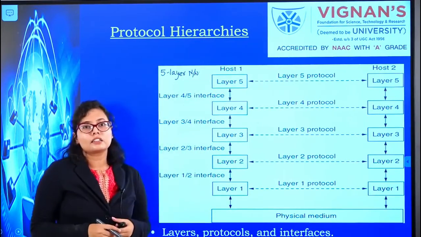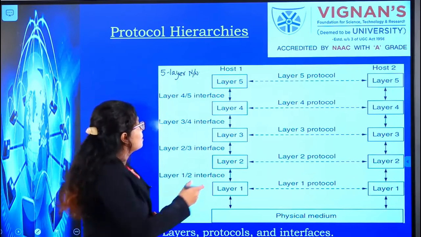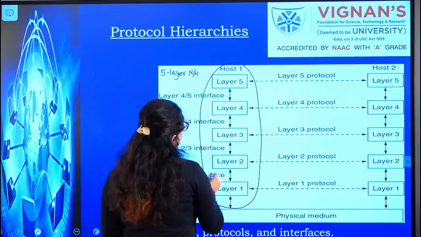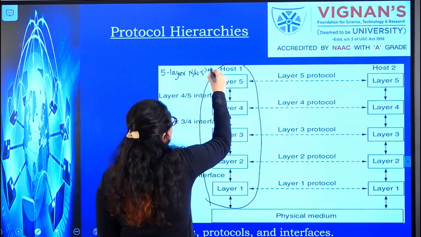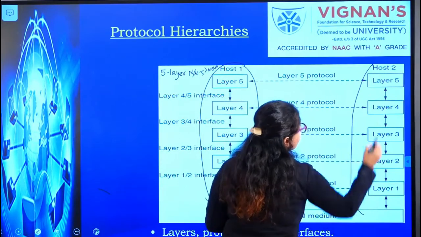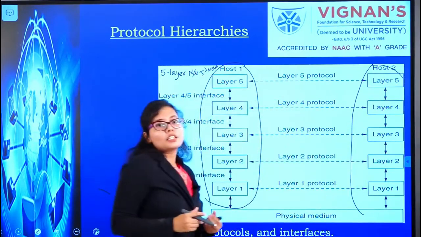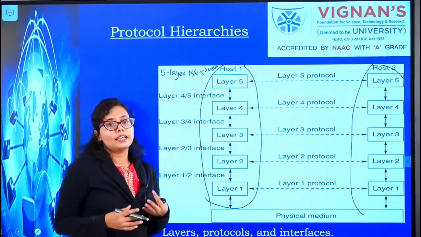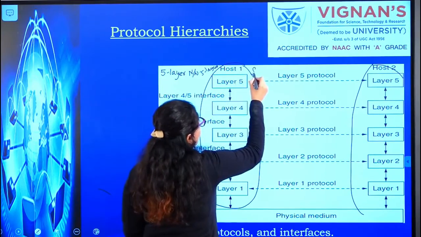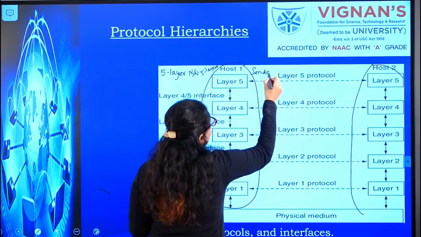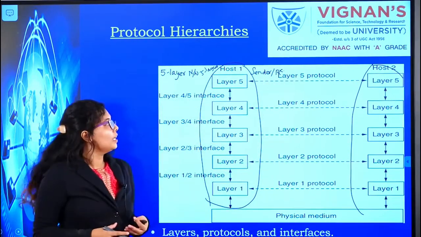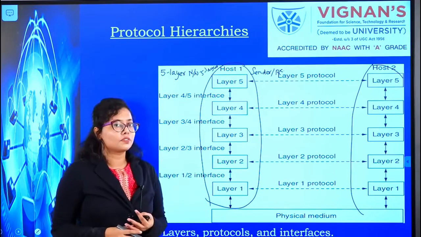These hierarchies are called layers. So this host 1 has 5 layers. Similarly, you have got host 2 with 5 layers. This host 1 and host 2 can either be your sender or receiver. So this host 1 can be your sender or receiver. Similarly, host 2 can be your sender or receiver.